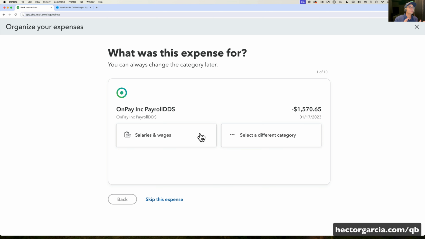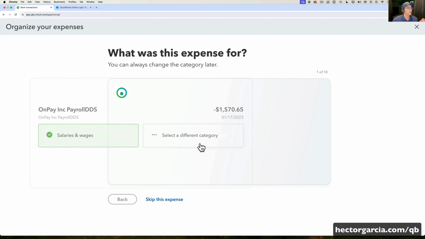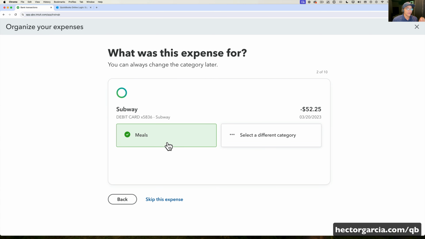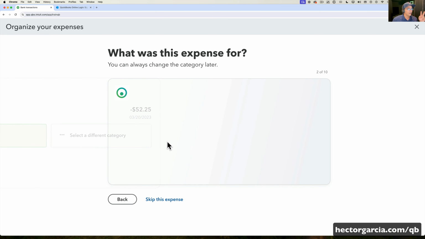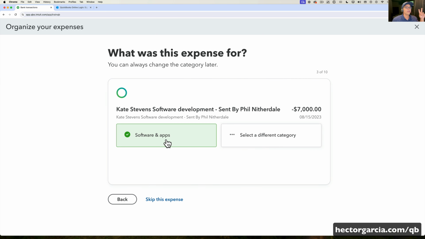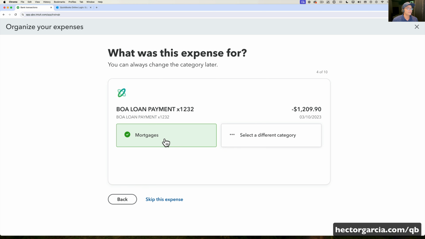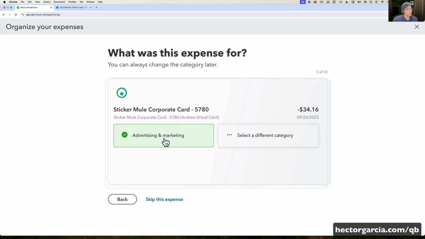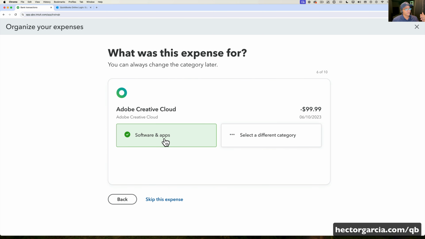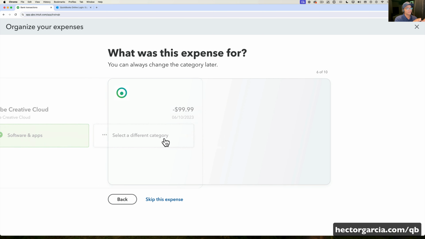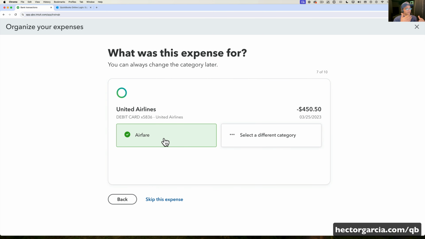At this point, because you asked, can QuickBooks automate this, I'm not going to interfere with any of the suggestions. I'm literally just going to say, yes, whatever you're telling me, it's the right answer. And you have to do that because, if you're asking about can you automate, quote unquote, you have to be able to not think, not make decisions. So all I'm doing is selecting the immediate option that QuickBooks is giving me, and this is kind of the end user experience. The accountants don't get this stuff, but the end user gets this.